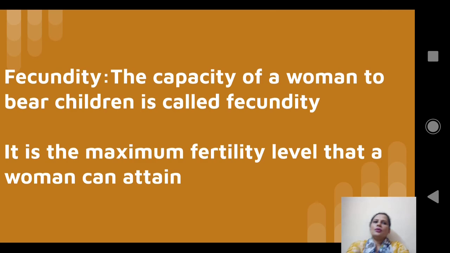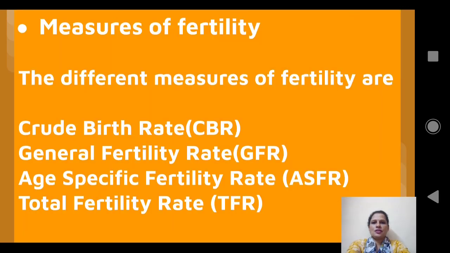Now, the capacity of women to bear children is called fecundity. It is the maximum fertility level that a woman can attain during her lifespan. That means during her reproduction period, the maximum fertility level that a woman can attain is called fecundity.